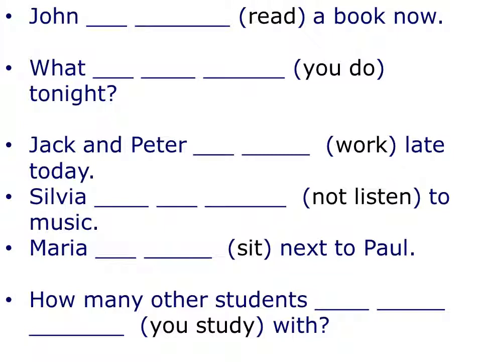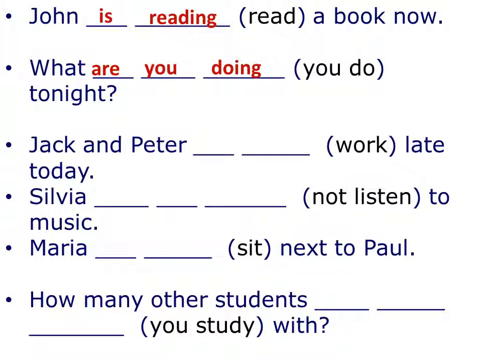Alright. Let's see if you can do it. We have John, we have a book now, but the main verb is read. How are we going to form it? John is reading a book now. The next example says, what, so you see that it is a question, ends with tonight, but we have to use the second person, which is you, and the main verb is going to be do, hacer. How are we going to make it? ¿Cómo lo vamos a hacer? What are you doing?